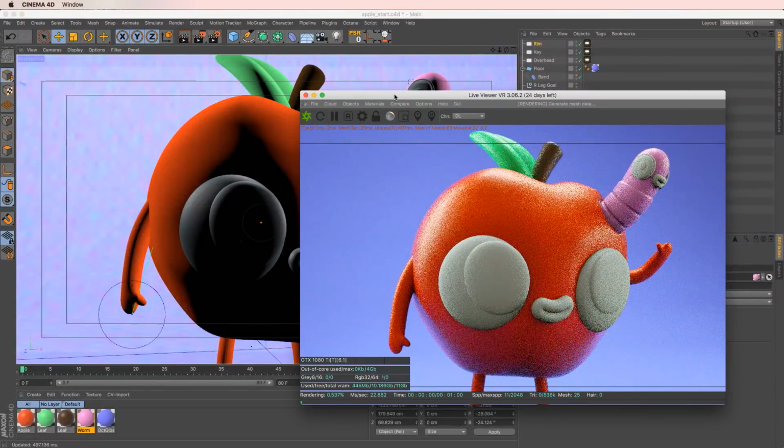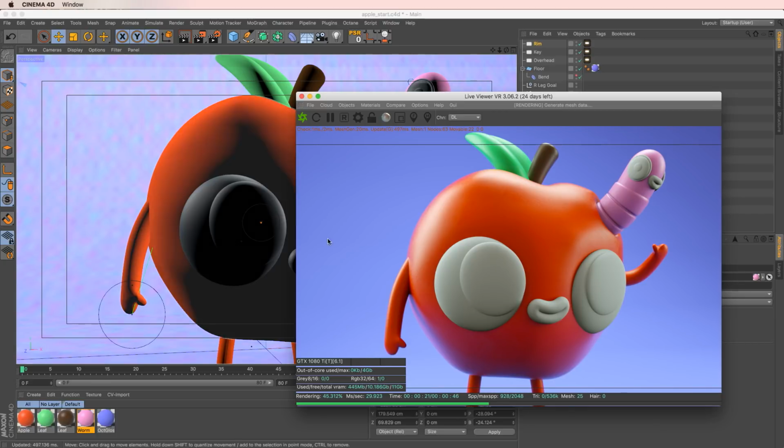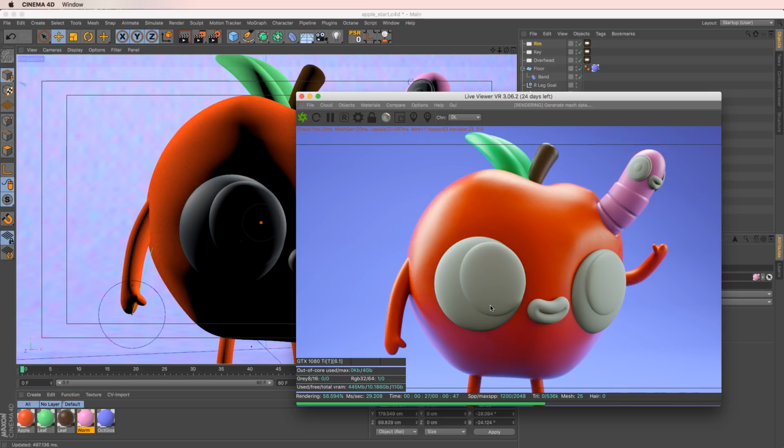There we go. Cool. So the one thing I like to do, and I did this in the physical render tutorial with the donut dude, is that sometimes vinyl toys have two types of finishes on the toy. So maybe you'll have a matte finish on one of the objects, but then maybe the eyes are a little bit more plasticky, or shiny plastic. So that's exactly what we can do. And I think it adds a nice bit of contrast to your objects.